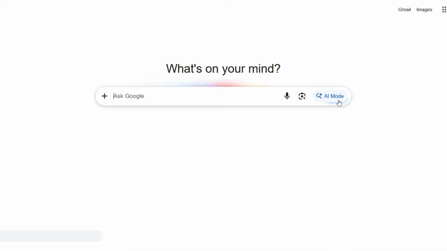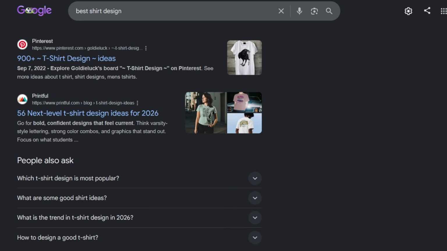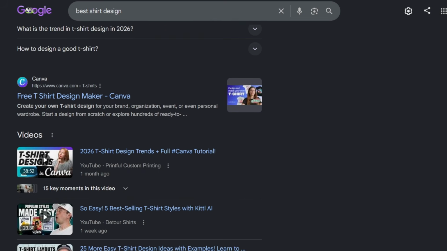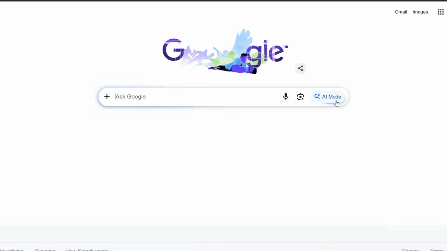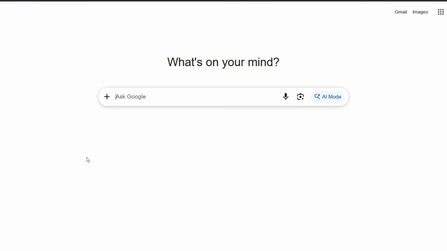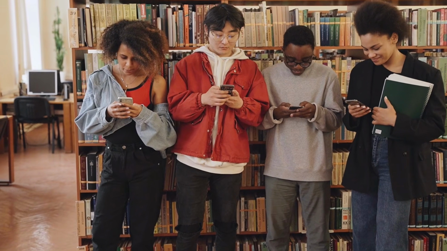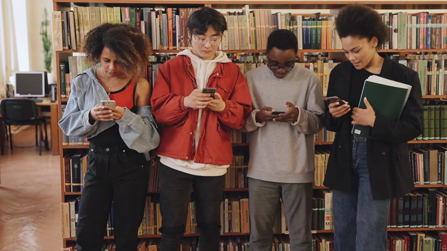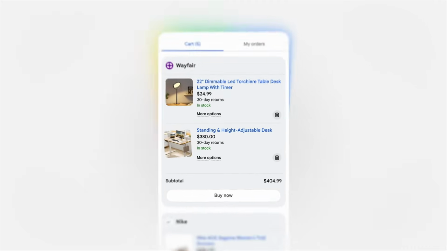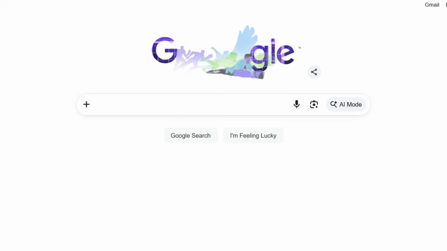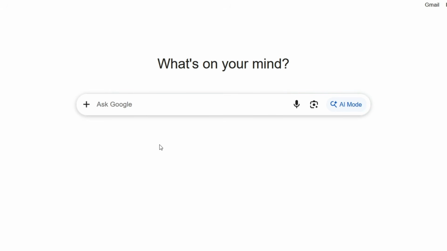Let's start simple. What even is this? For years, you typed something into Google and got a page of blue links. You had to click each one and read it yourself. That took forever. Now Google has a new tab called AI mode. Think of it as texting a smart friend who has read the whole internet. You ask a question in plain English, it writes back a real answer and gives you links to check too. Let me show you where it lives. That's it. That little tab turns plain Google into a research helper. The best part, it's totally free. You don't pay a dime.